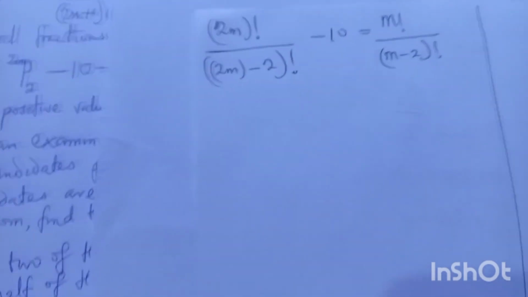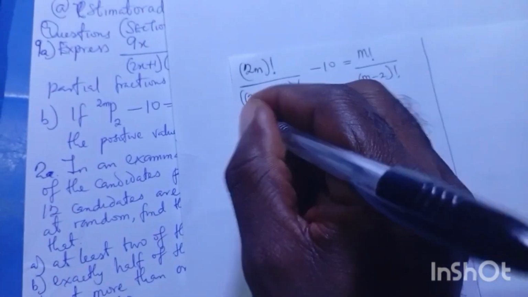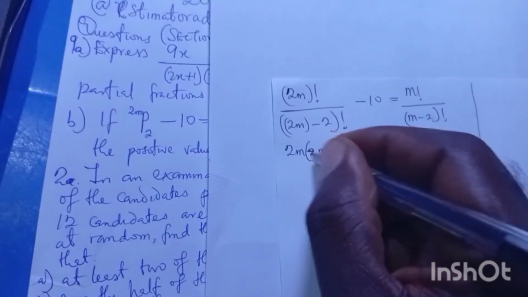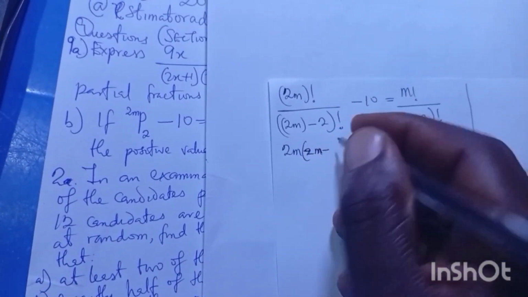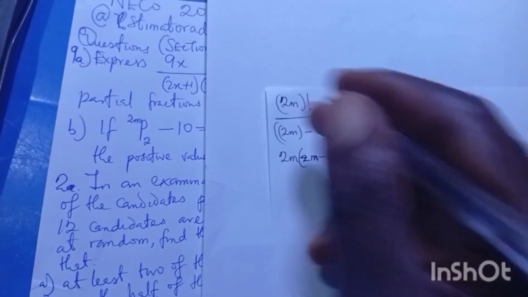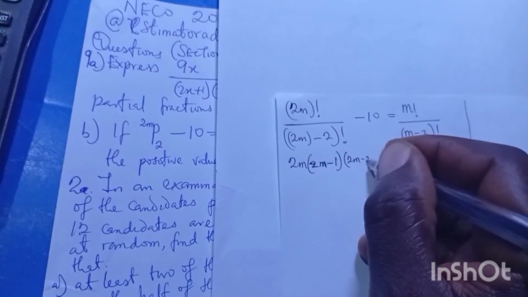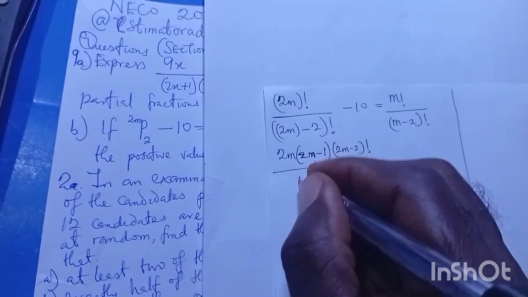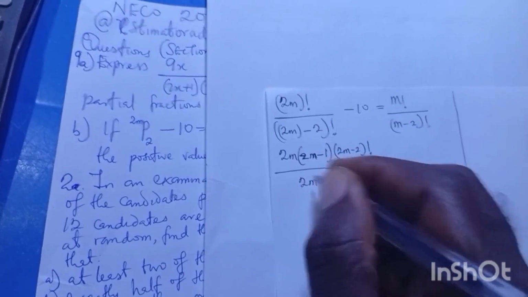The same thing can also happen here. I can say 2m, 2m minus 1, since I have this 2m minus 2 factorial, and that will cancel itself.